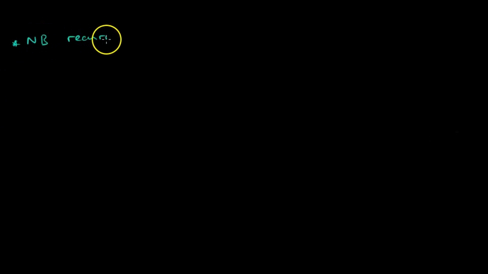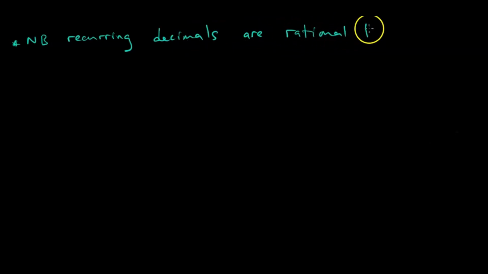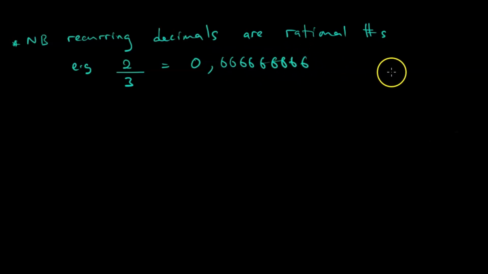We should know that recurring decimals are rational numbers. Recurring decimals are rational numbers. An example we have: put 2/3 in the calculator and it gives you the answer 0.666666666 going on and on. So this is written as 2/3 is equal to 0.6 recurring, with a dot on top. This 0.6 recurring is a rational number.